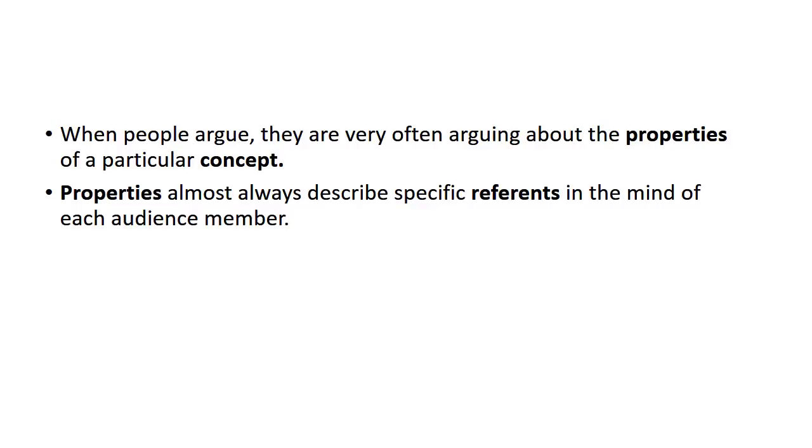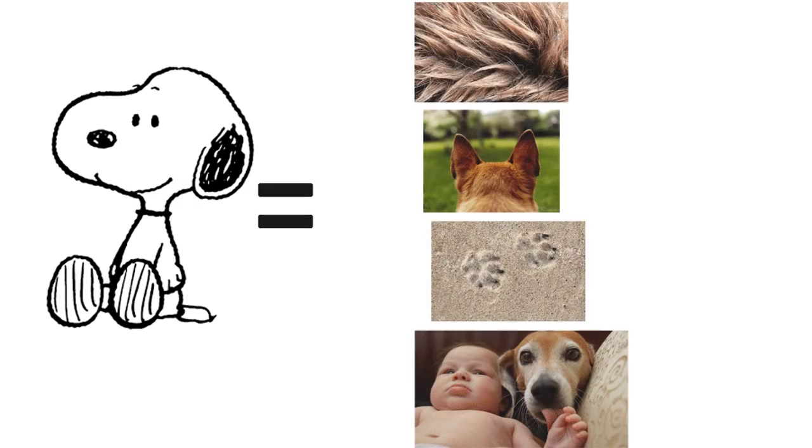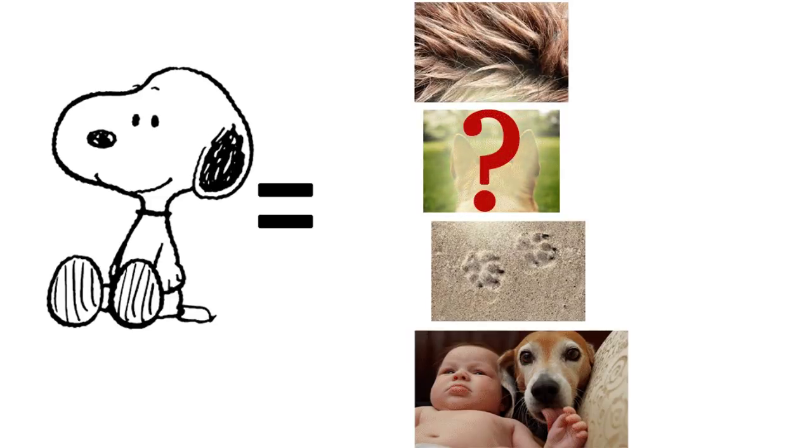Again, when people argue, they are very often arguing about the properties of a particular concept, and properties almost always describe specific reference in the mind of each audience member. So let's take a look at a couple of different reference and see how they match up with the list of properties we came up with that describe what makes a dog a dog. Let's take a look at Snoopy. He has fur. He makes distinctive tracks in the sand. He's friendly and affectionate, at least with most people. But does he really have pointed ears?